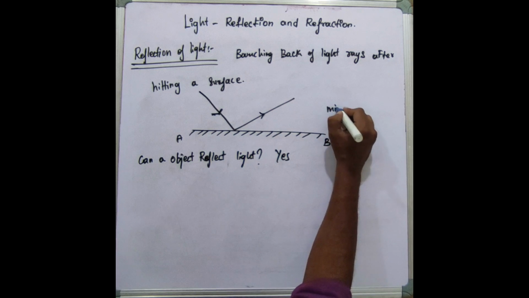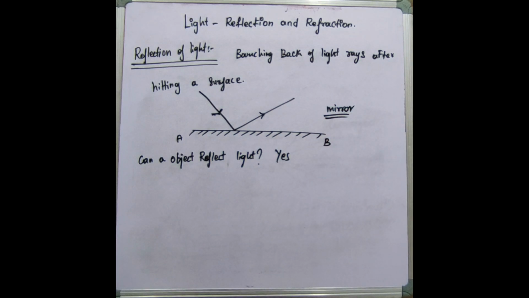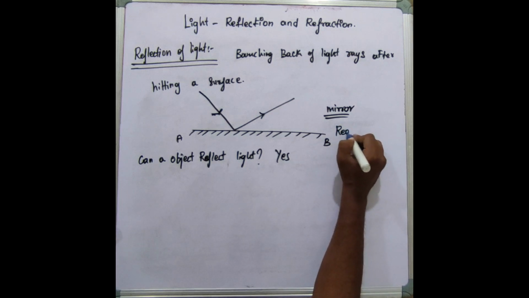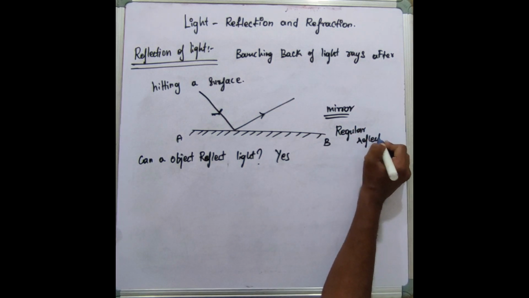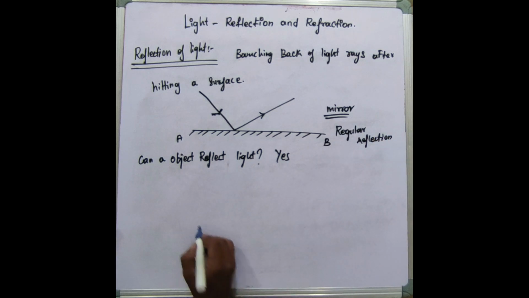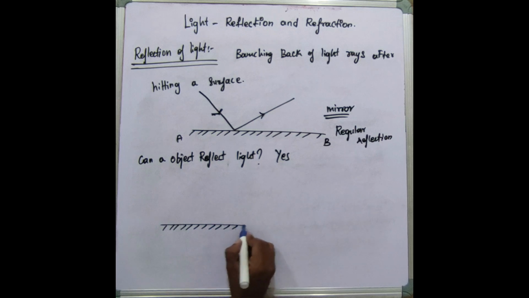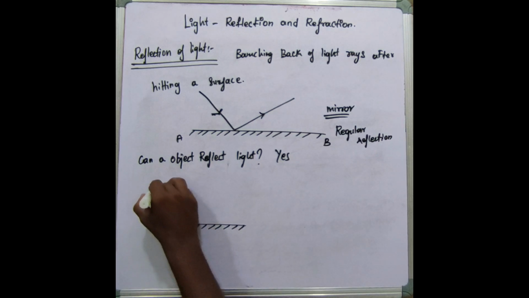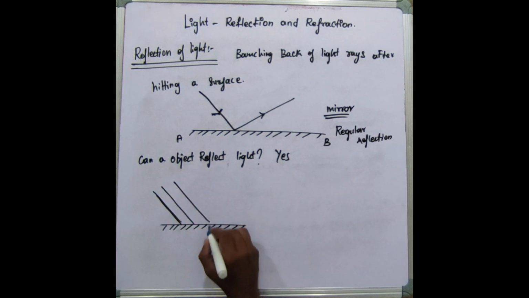Sari, ippo oru mirror edukkittom. So mirror-la enna nadakkum appadinna, regular reflection will be happening there. Regular reflection. That means if I take a mirror, consider n number of rays are going to fall on the mirror.